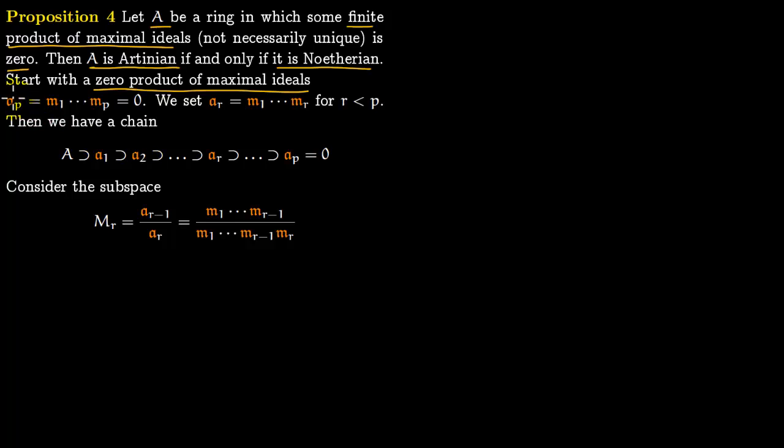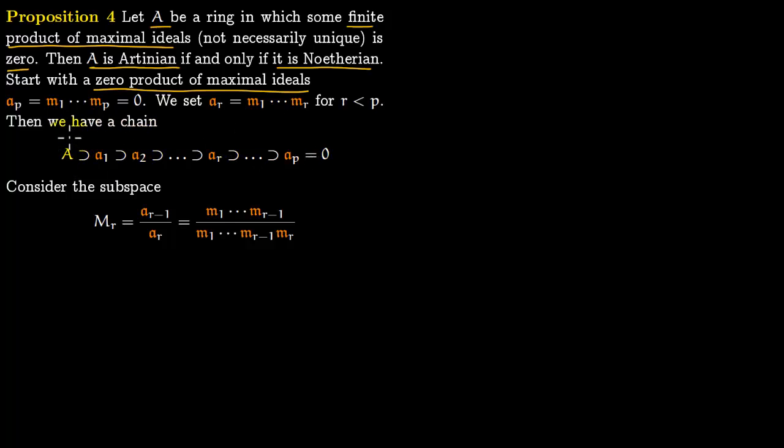Say you have this A_P, which is just the product of M1 all the way to MP, and this is 0. So this is ring A, which has some finite product of maximal ideals, not necessarily unique, but the product is 0. And then we can set A_R as M1 all the way to MR for R less than P. So we have a chain like this, a descending chain.